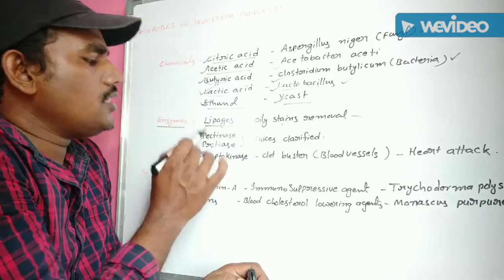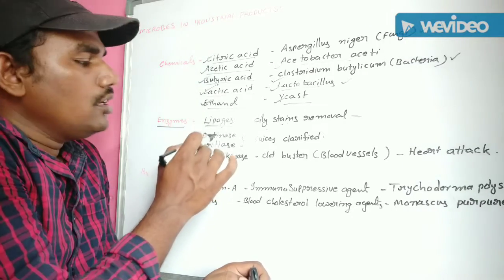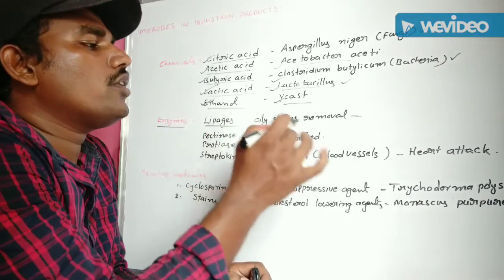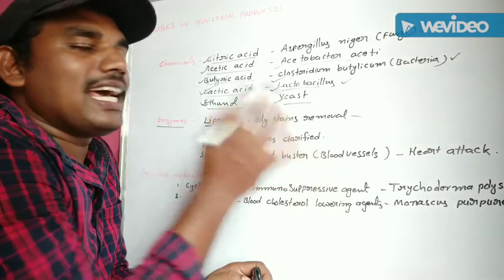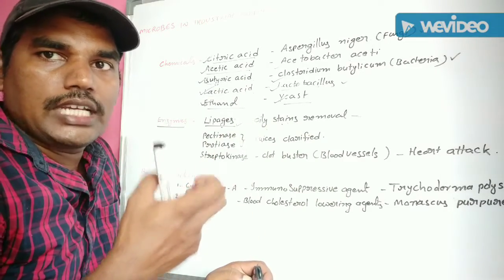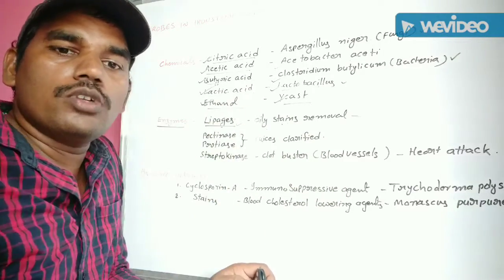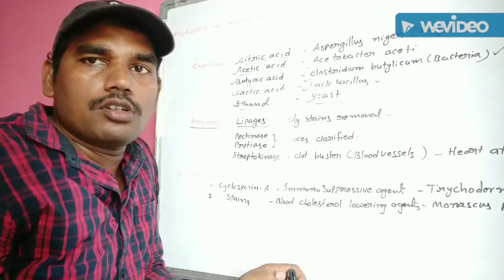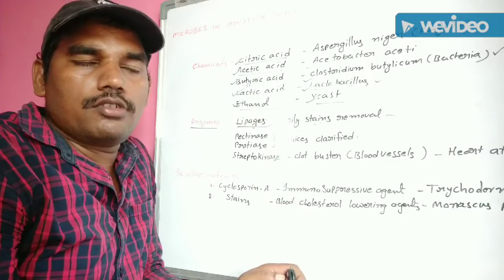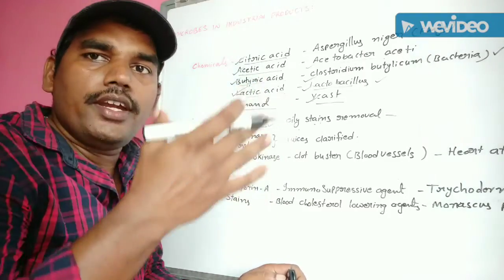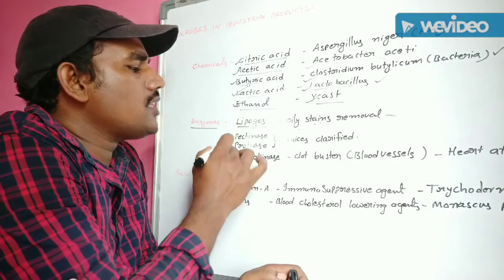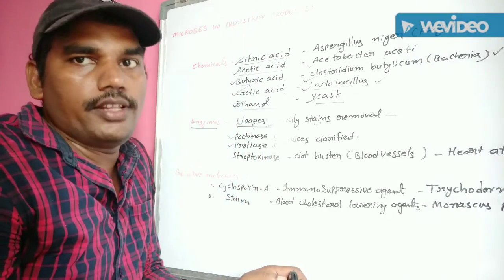Pectinase and protease, both enzymes are mainly used for juice clarification. Apple juice, grape juice. This juice is apple juice, it does not look muddy. Okay? It is a clear solution. It appears as a clarified clear solution because of the addition of pectinase and protease at the industrial level.